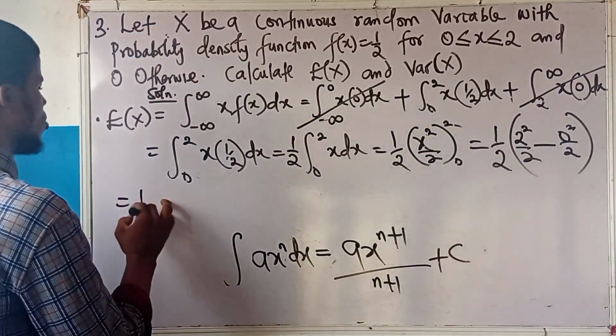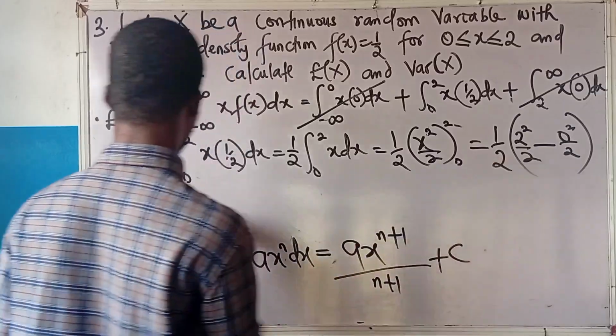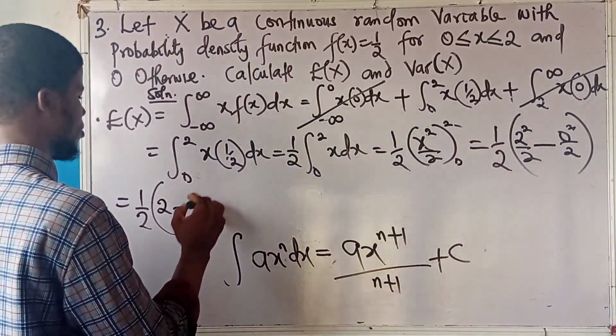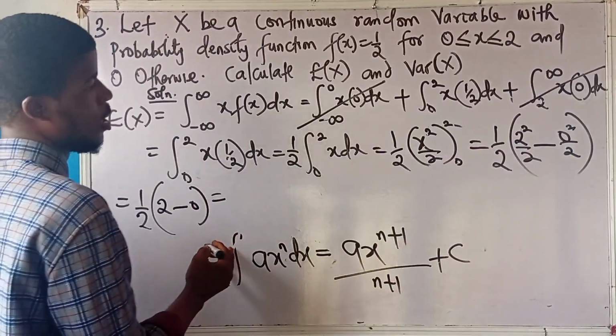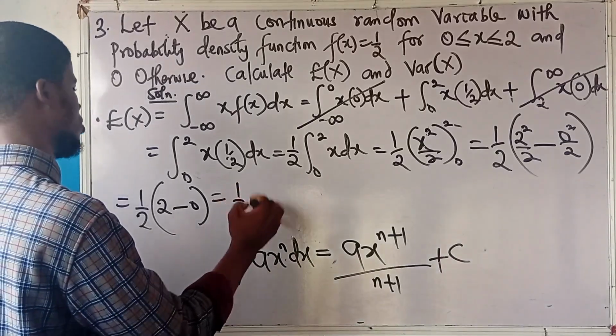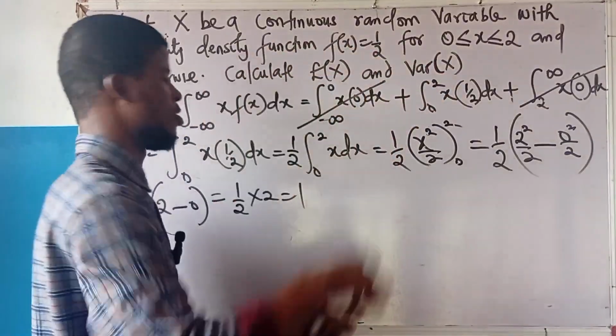So we have 1 over 2 times, what's 2 squared? 2 squared is 4. 4 over 2 is 2 minus, of course, 0 over 2 is 0. So this is actually 1 over 2 times 2, and that's 1. You know, for variance, I need the expectation of x squared.